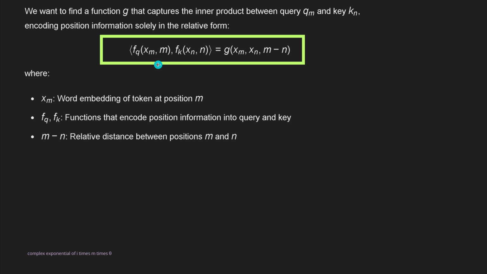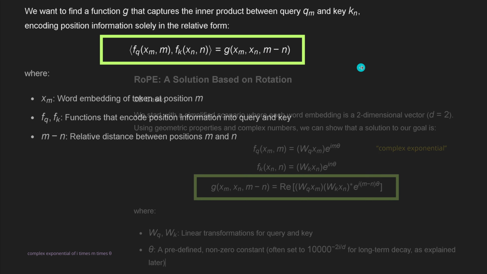So you see, this is now our system that we need to solve. This is the main idea if we switch from absolute position encoding to relative m minus n position encoding.